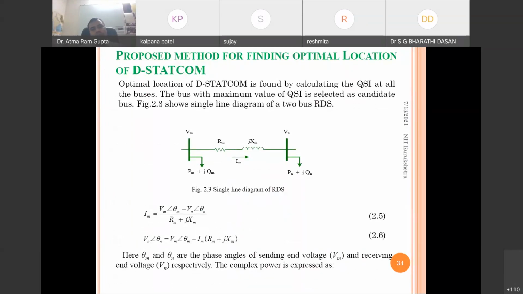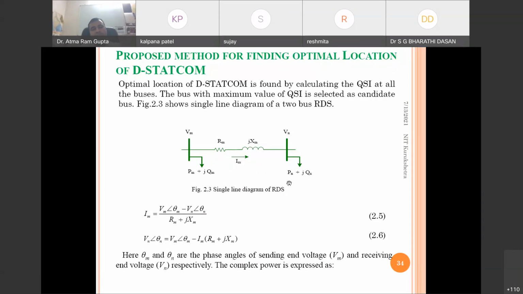Say for example, we want to calculate the optimal allocation of a DSTATCOM. So take an example of this single line diagram. One is the sending end node and another is the receiving end node. The sending end voltage is Vm and the receiving end voltage is Vn, and the load connected is Pn plus jQn, and the current flowing is Im as shown in this figure.